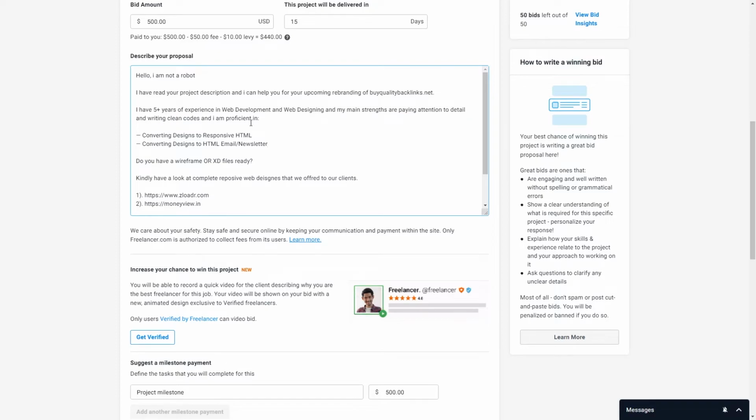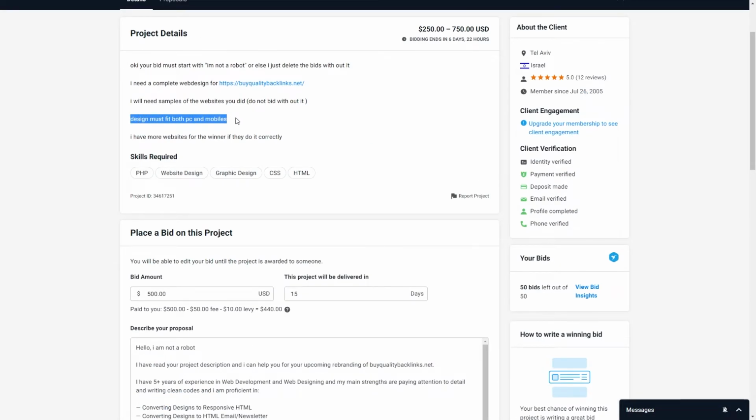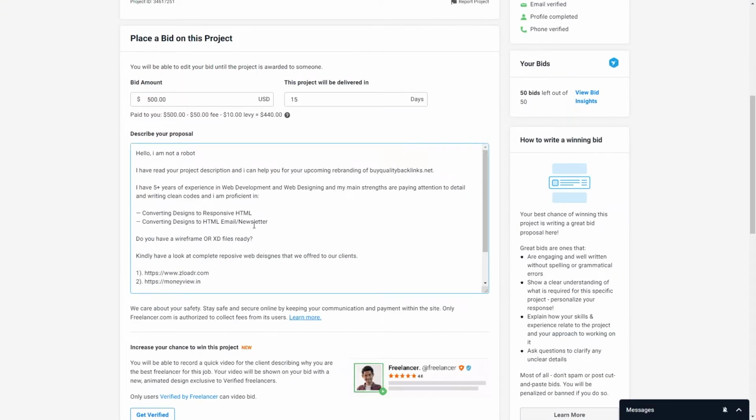Since this project is all about web designing, we have mentioned that we are proficient in converting design to responsive HTML and converting design to HTML email and newsletter. This client has mentioned the responsive design which can fit both mobile and PC. So it's important to mention the word responsive in your proposal.